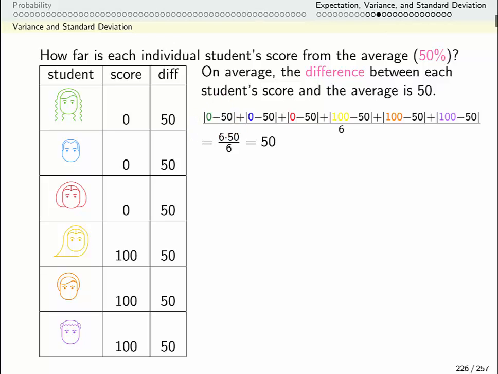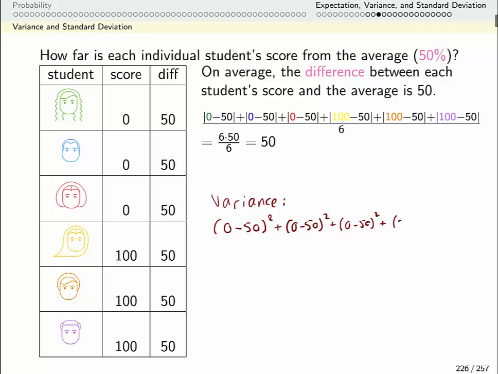So what we're actually going to compute for the variance is the average of my actual value minus my expectation, squared. So for the green person, this is my contribution to the variance. For the blue person, this is my contribution to the variance. For the red person, this is my contribution to the variance.